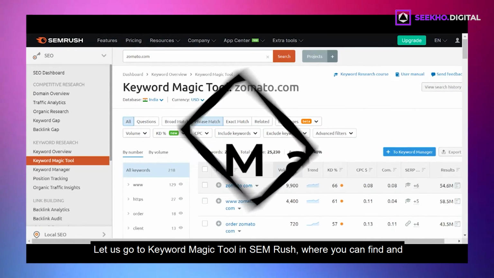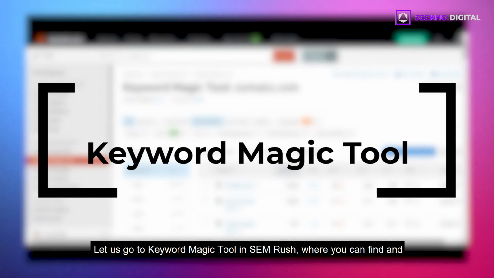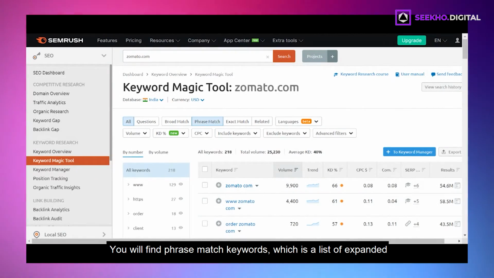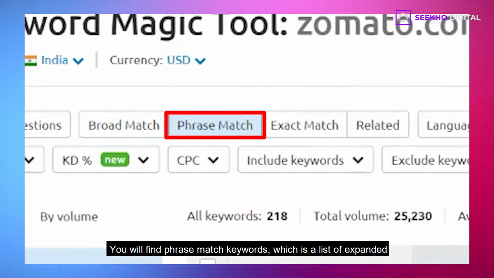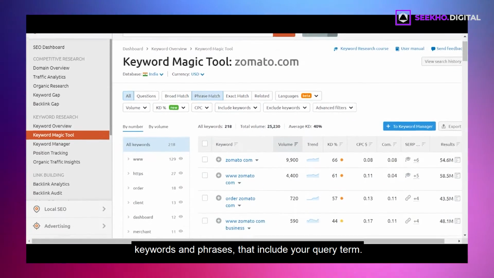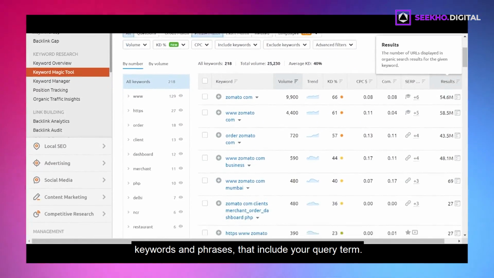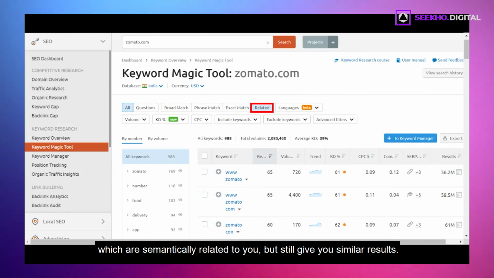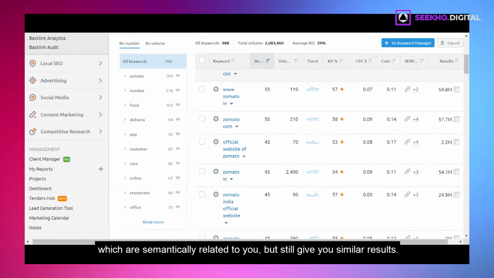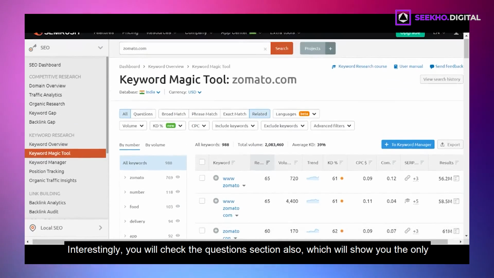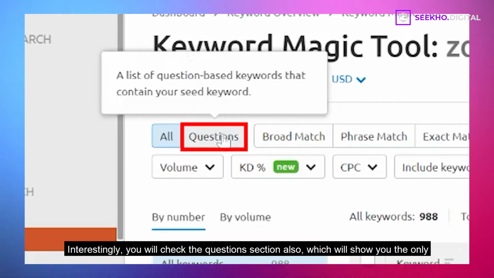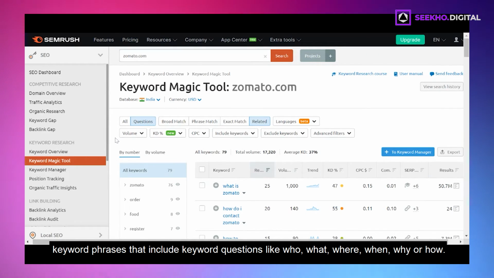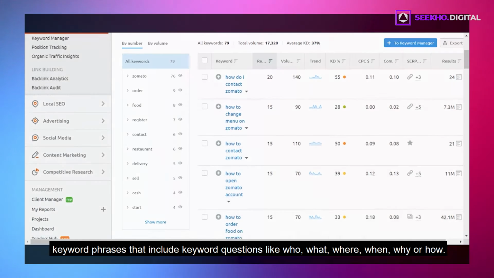Let us go to the Keyword Magic tool in SEMrush, where you can find and create the best long-tail keywords for your project. You will find Phrase Match Keywords, which is a list of expanded keywords and phrases that include your query term. However, you can also find related keywords, which are semantically related to yours, but still give you similar results. Interestingly, you will check the questions section also, which will show you only the keyword phrases that include keyword questions like who, what, where, when, why or how.